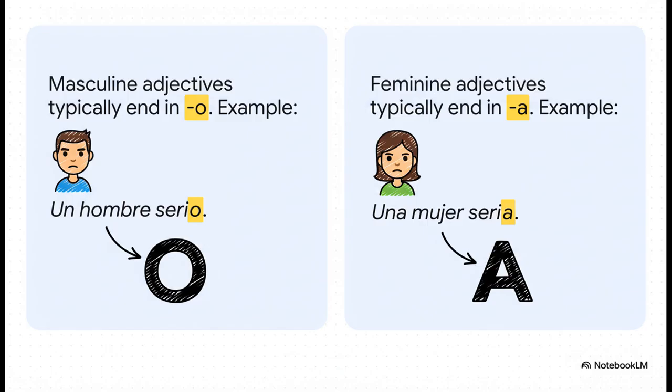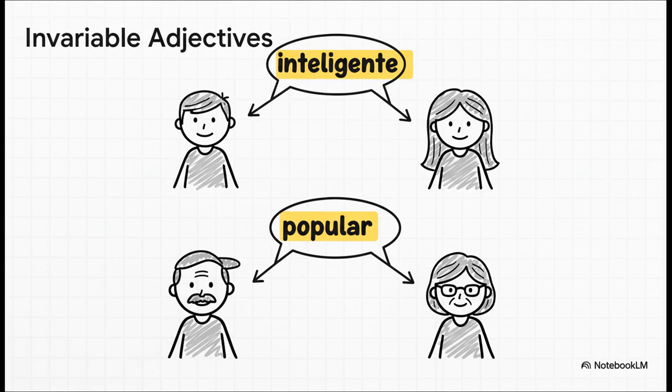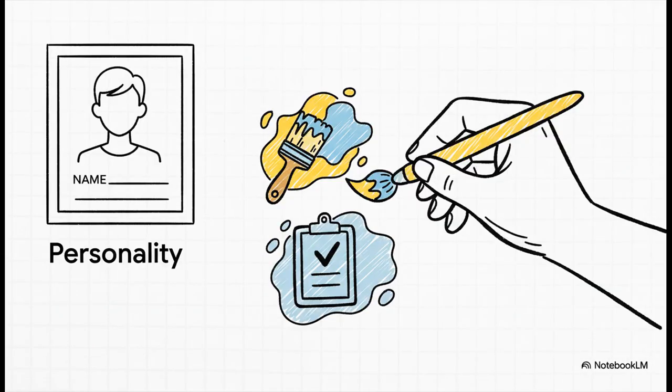Easy enough. But, of course, there are always exceptions, and these ones actually make life a bit easier. Words like inteligente, popular, or responsable, they stay the exact same no matter the gender. So that's one less thing you have to worry about. Okay, let's plug that into our profile. Go ahead and pick a few adjectives that describe you. Just make sure they match your gender. You might say, soy creativo y responsable. See? You're really starting to paint a full picture of who you are now.